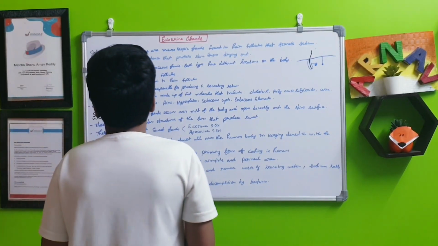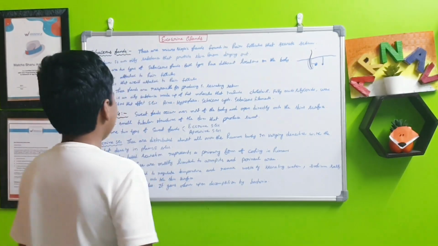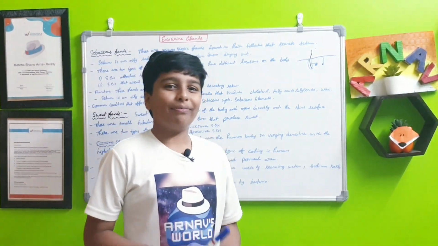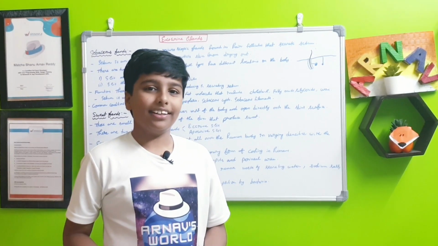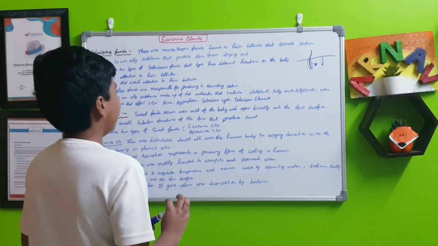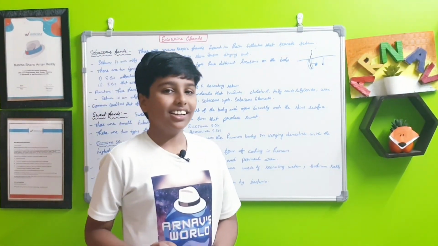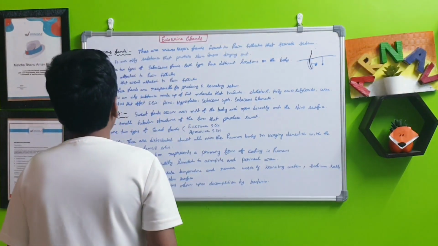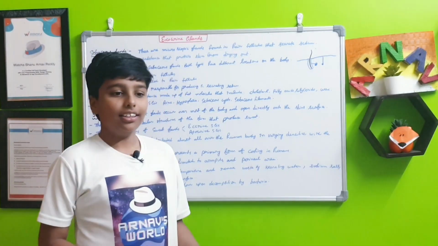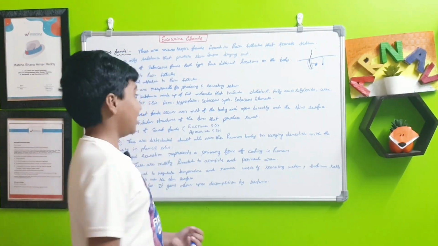And next is sweat glands, another type of glands. These sweat glands create a more well-known type of bodily fluid, that is sweat. Sweat glands occur over most of the body and open directly onto the skin surface. These are small tubular structures of the skin that produce, as we can understand by the name, the sweat.